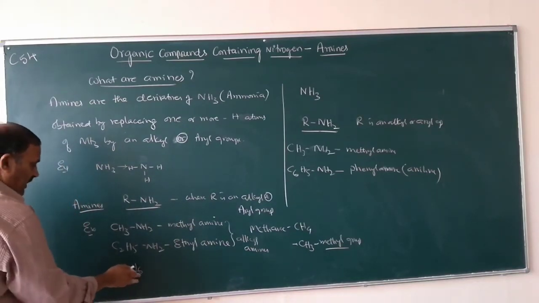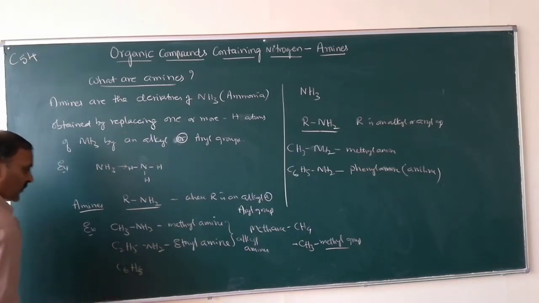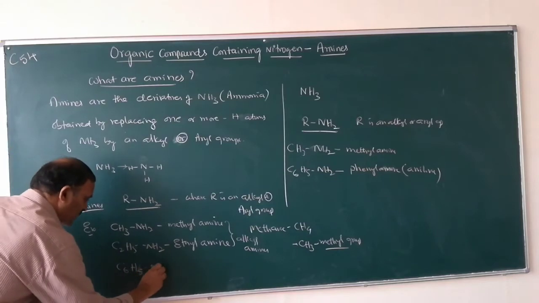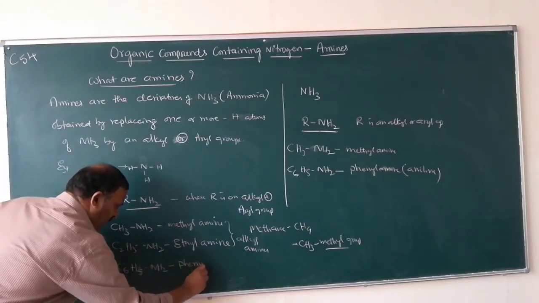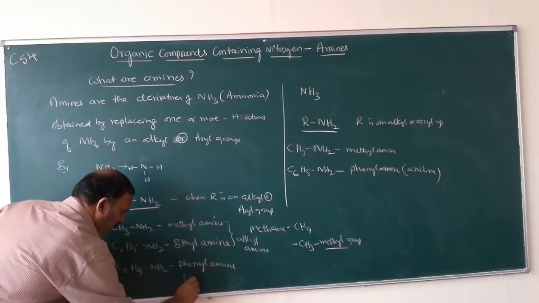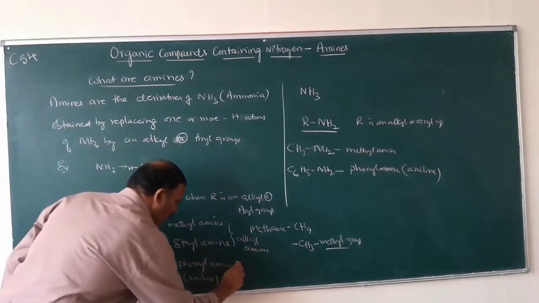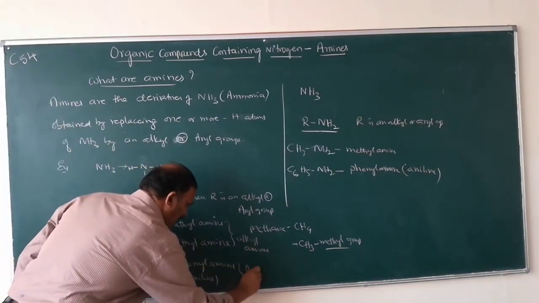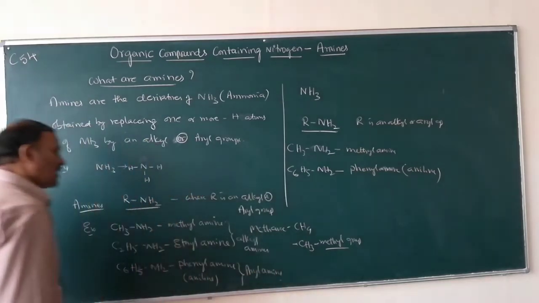If benzene loses one hydrogen atom, it becomes phenyl. So this is phenylamine, NH2 attached to phenyl. Phenylamine is also called aniline. This is an aryl amine.